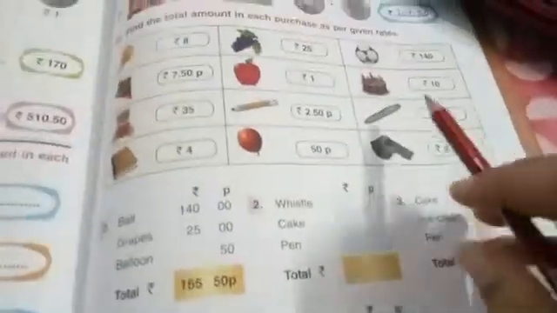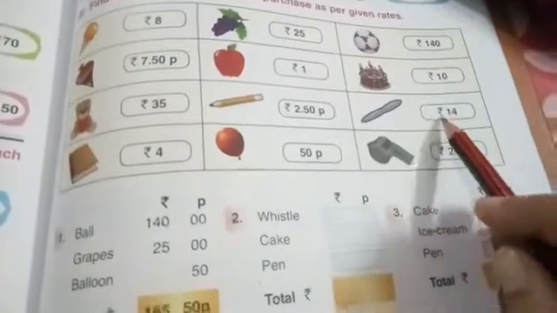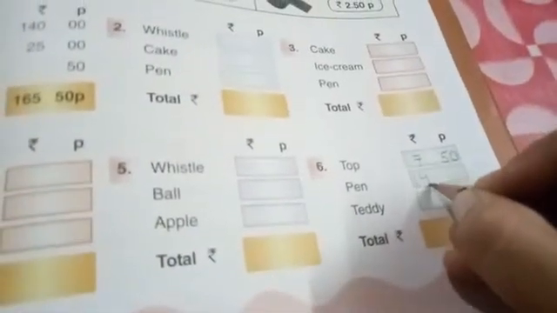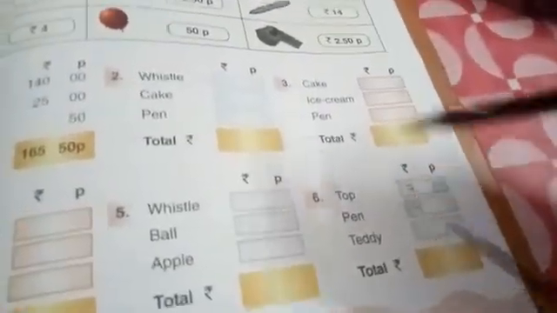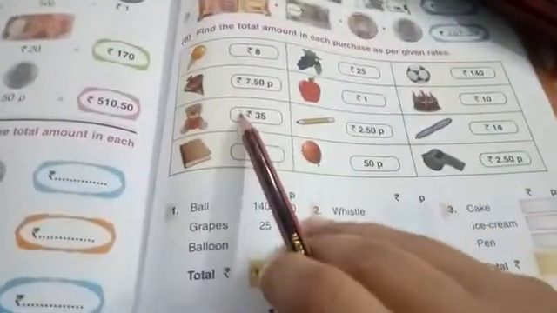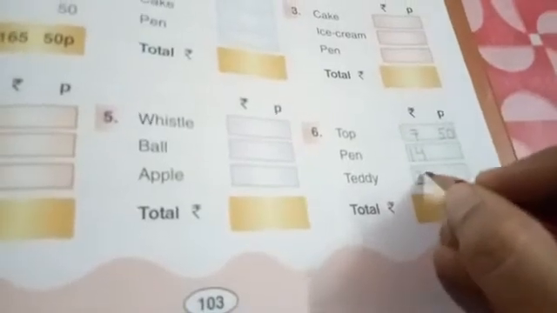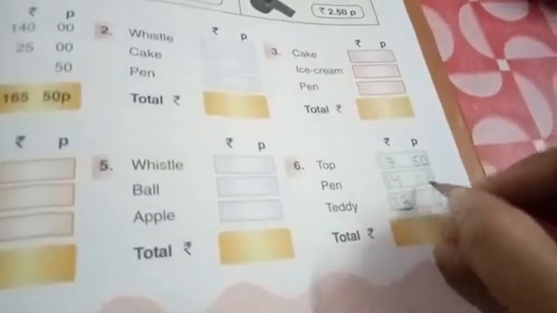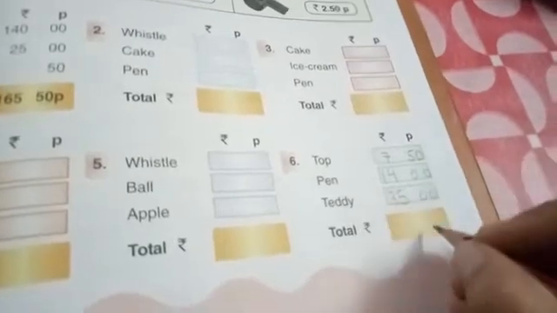Now pen, the rate of the pen is rupees 14. So write here 14. Write the digits very properly. Okay, you have to write in the proper column. Now teddy, the rate of teddy is rupees 35. So you write here 35. Now you have to add this. So in paisa column there is only 50 paise.